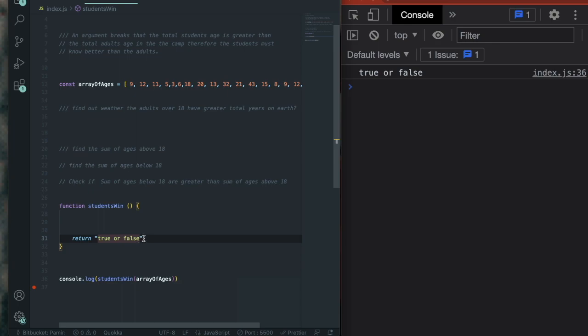So right now, there's an empty function returning a string true or false. Let's make it return 0 for the fun of it, because we haven't written any rules yet. And that's happening through our console log here. We're able to view it up here.